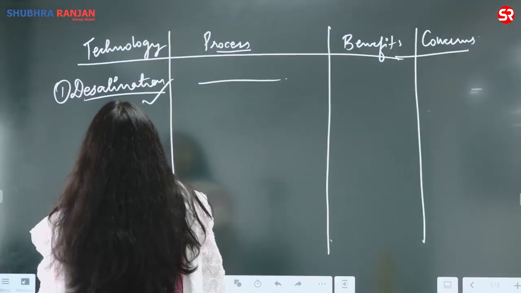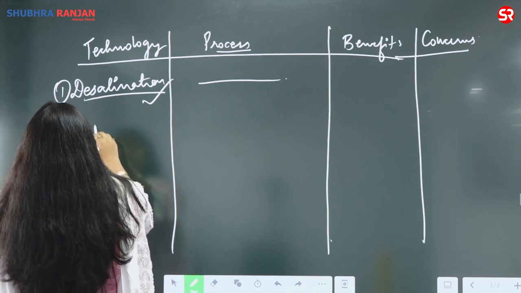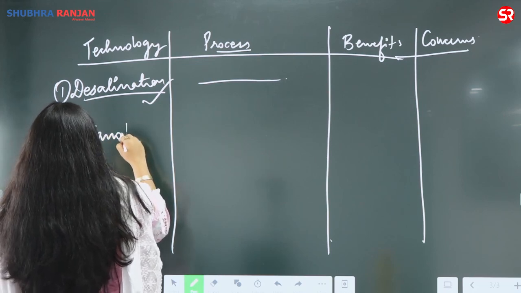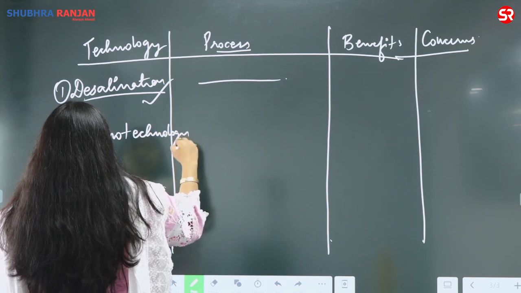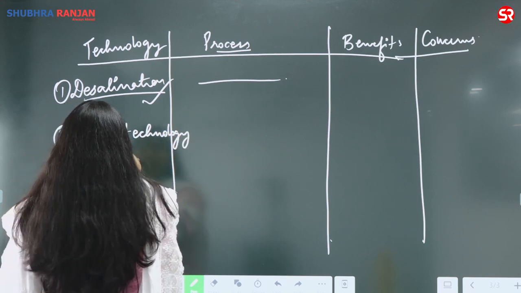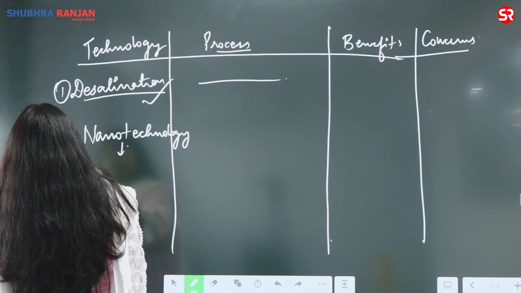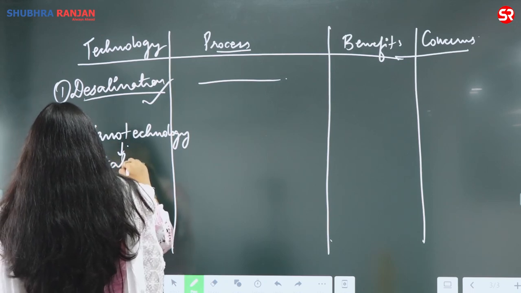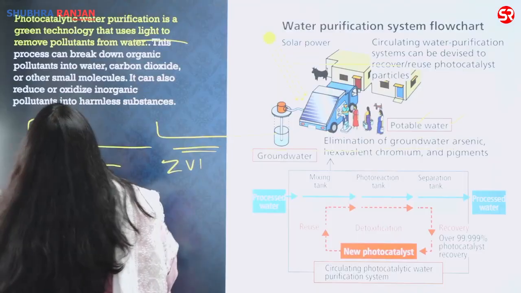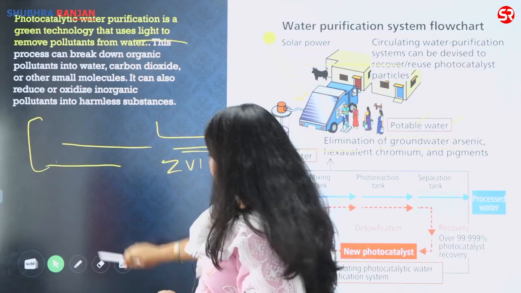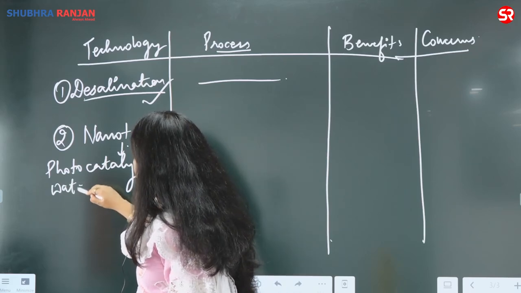So we can say use of nanotechnology, and in the use of nanotechnology, we can use the photocatalytic water purification. Now, what is exactly photocatalytic water purification?